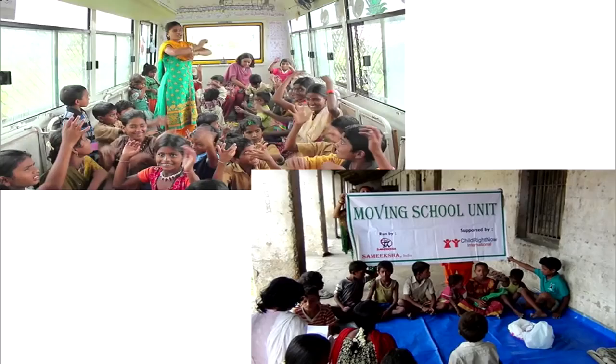And in the picture at the bottom, you can see the moving school unit, where the children are being imparted training in health, hygiene, and other life skills.